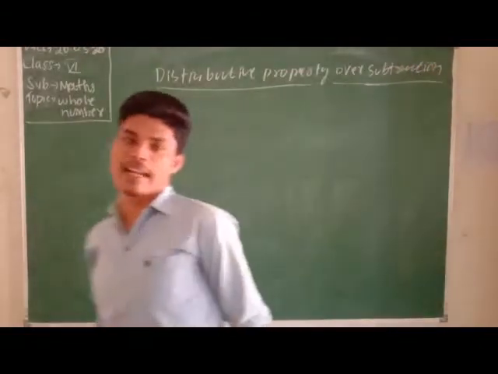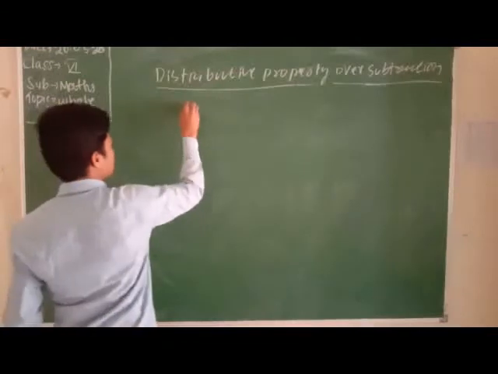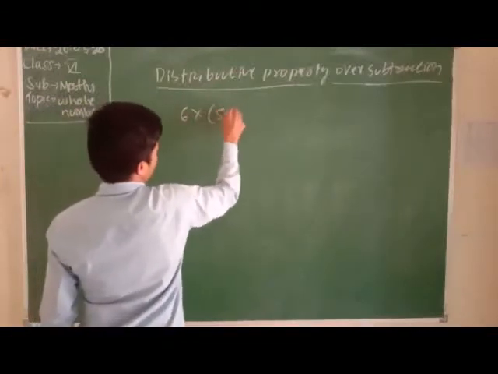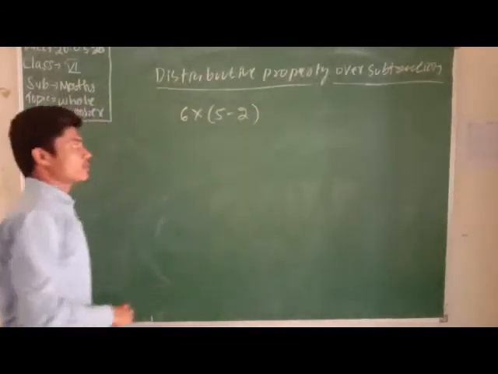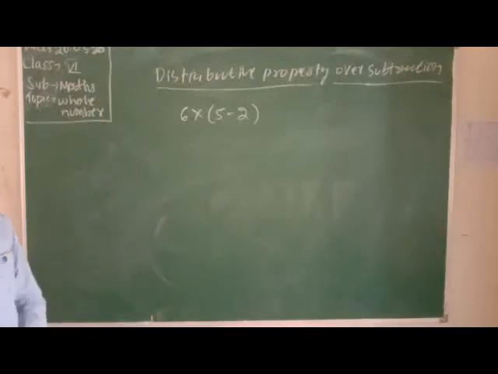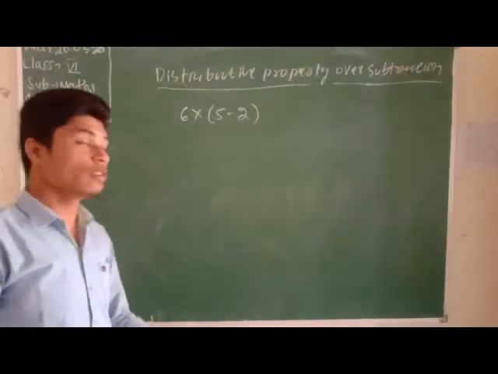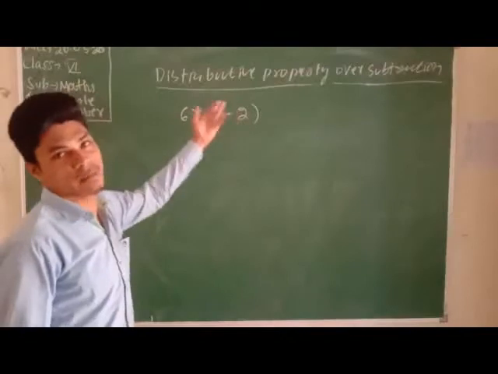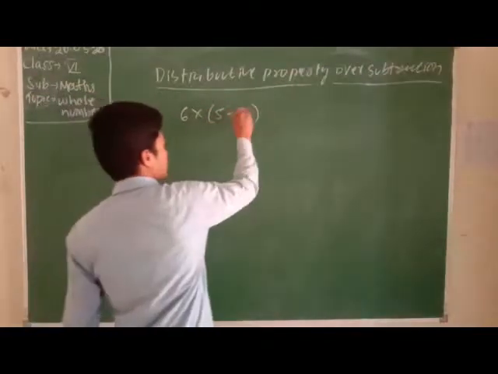Better, same, only the sign will be changed here. 5 minus 2, using the distributive property over subtraction, same process. The process is the same, only the sign is changed here. Plus this, minus and minus is plus. Note this, then you can easily find the answer.